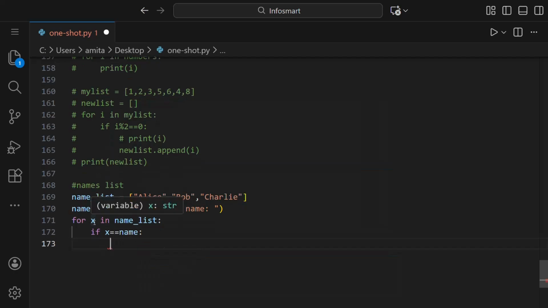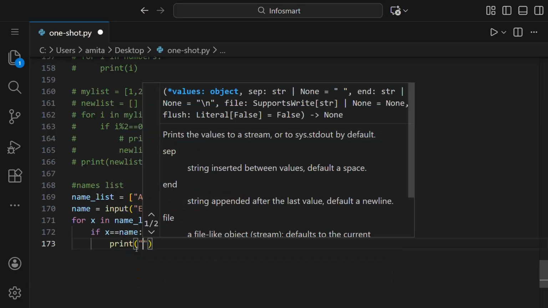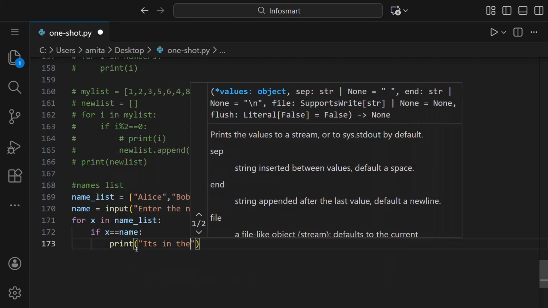So X is also a string, as you can see here, and name is also taken as input as a string. So both of the data types are the same. It's a string, and this one is also a string. So if both of them are the same, then we have to print it's in the list.